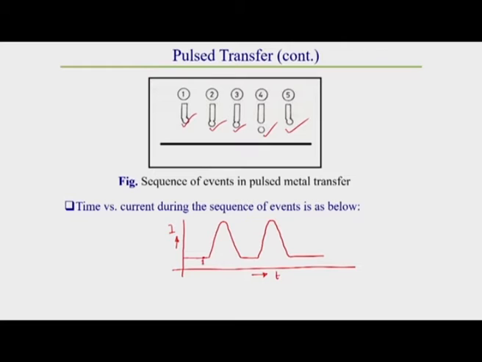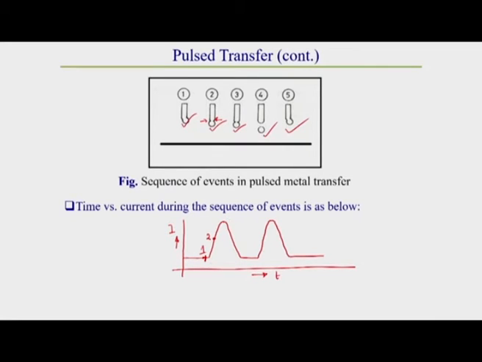What I have told you, this is point 1, because at this point the drop formation starts. At the background current, the molten tip is in a molten state, that means drop formation starts. At point 2, once the current rises after the background current, the neck formation starts. Here you can observe the neck formation is starting.